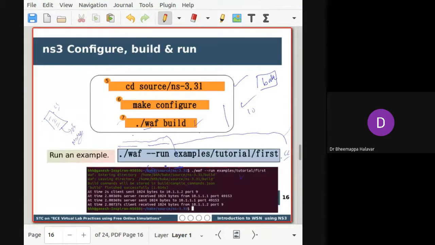So when I execute this, the first example is just communication between two nodes. There will be two point-to-point nodes, one sending the information and another receiving it, with different ports, and a time duration is given. When two nodes are communicating, in simulation, what are the things you need to mention?